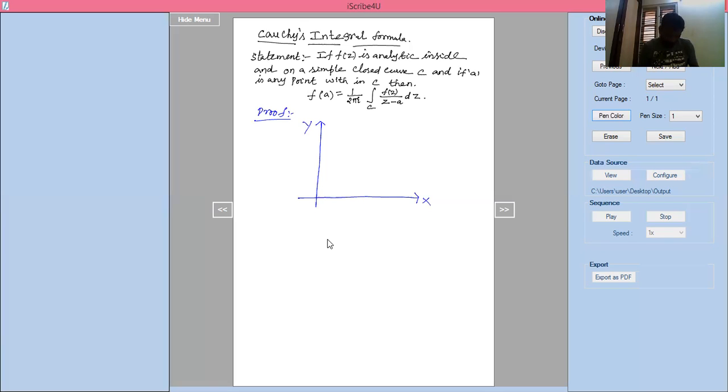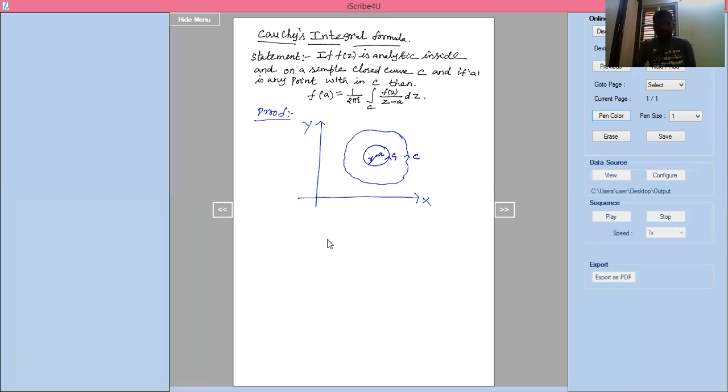So I'm taking one closed contour, which is nothing but C. And inside this I take one closed circle. The center should be A and the radius is R. This circle I am taking as C1, and this is C.